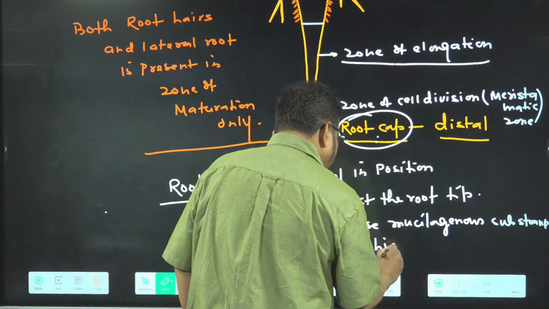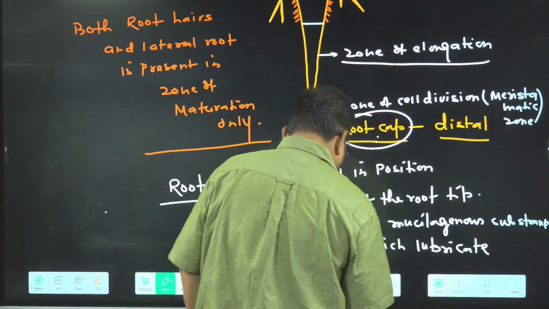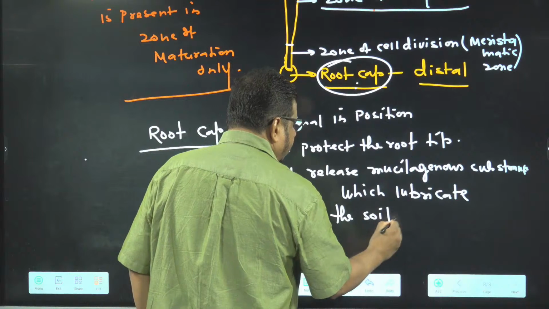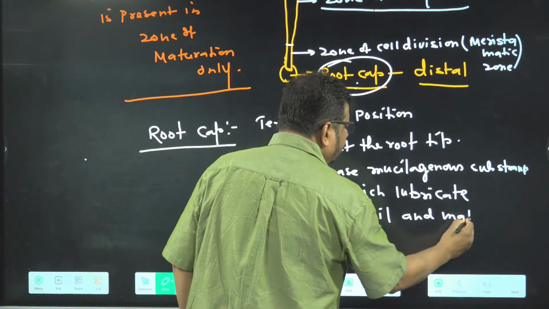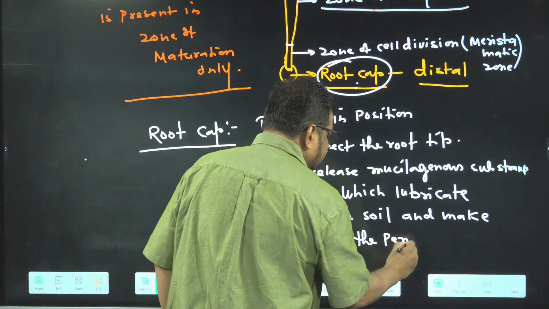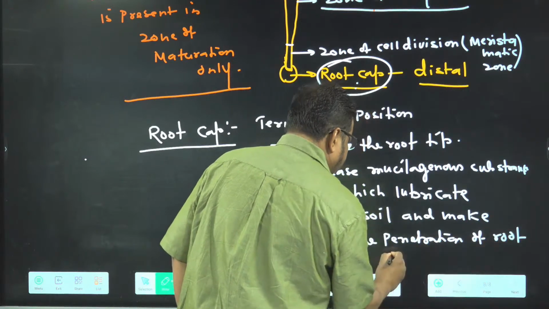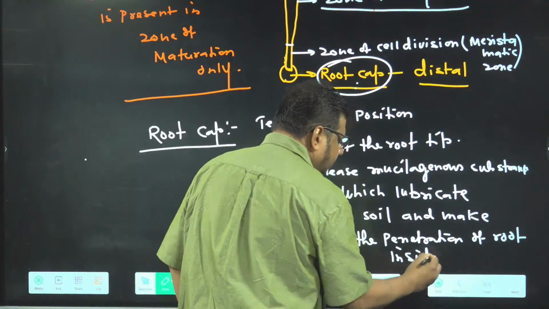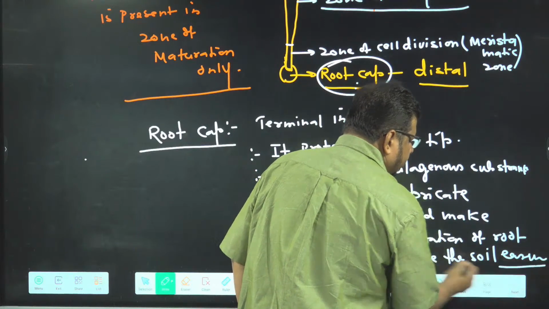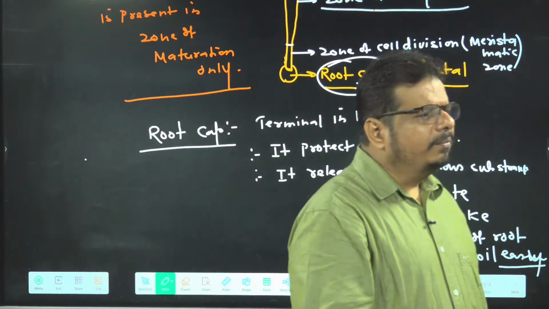Which lubricate the soil and make the penetration of root easy. Penetration of root inside the soil easier. You got the idea? Or you can simply write easy. So what is the function of the root cap?